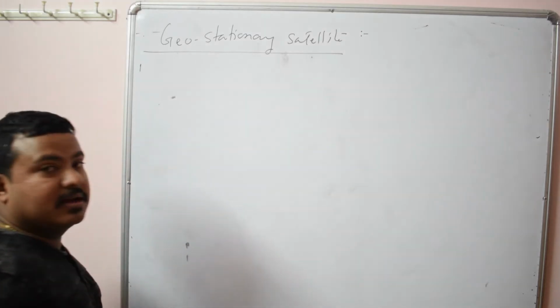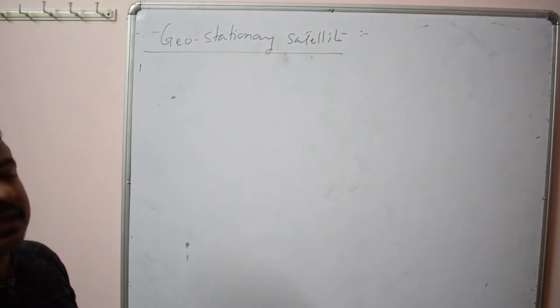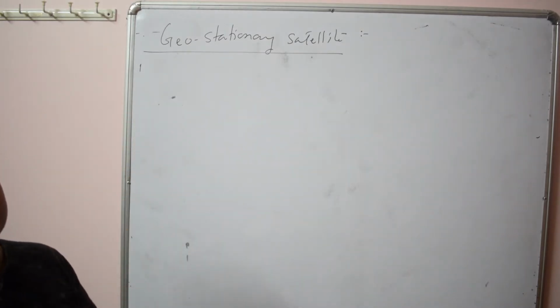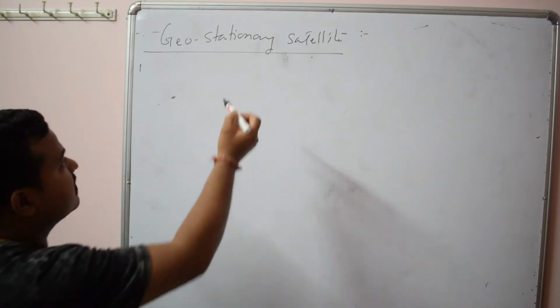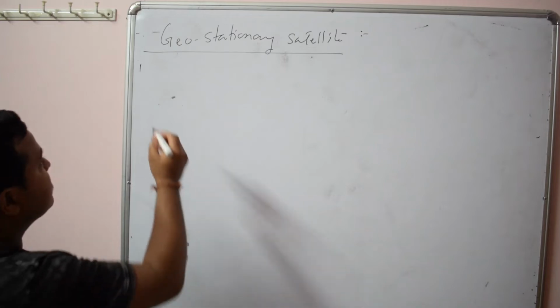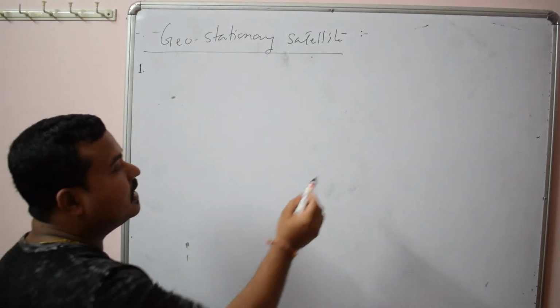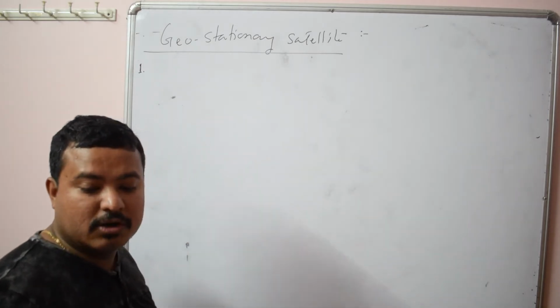In fact, you see the satellites are revolving around the earth in a circular orbit, so it cannot be stationary. So here what makes it stationary? The relative speed between them, the earth and the satellite, is zero. So certainly they should fulfill some conditions. The first condition is that they should revolve in the equatorial plane of earth.